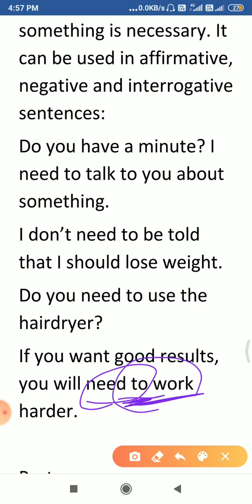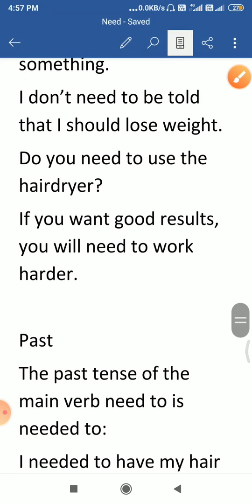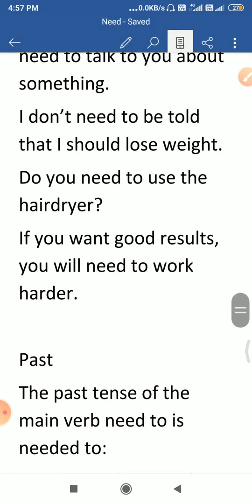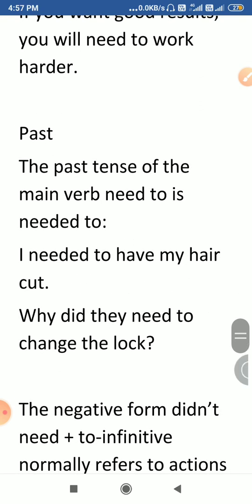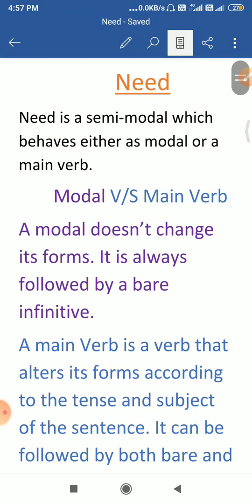If you would use you need work harder if you want good results, then need would be modal. With need as modal, you use no helping verb and no full infinitive, but as a main verb you can use a helping verb and full infinitive. That's what it means. Student, tomorrow we will see the use of need in past tense and in future tense, and today I have seen the use of need in present tense actually.